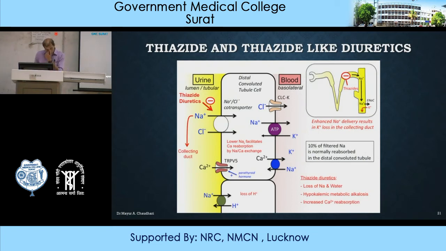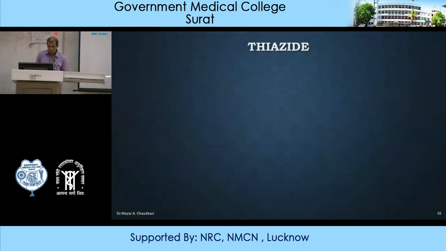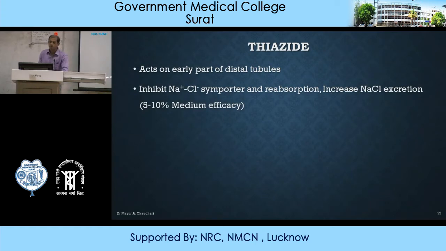So basically thiazide-like diuretic causes loss of sodium and water in urine. Because of loss of potassium ion, there is hypokalemic metabolic alkalosis, and here sodium ions are exchanged along with calcium, so there will be increased calcium reabsorption because of sodium loss, so there will be hypercalcemia. Basically thiazide diuretic acts on the early part of the distal tubule. They inhibit sodium chloride symport and reabsorption and increase NaCl excretion.